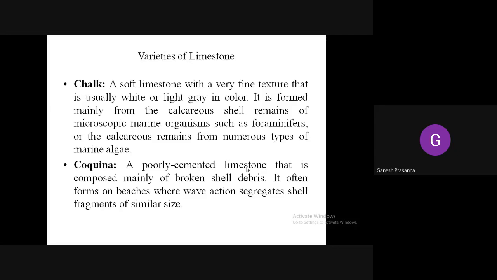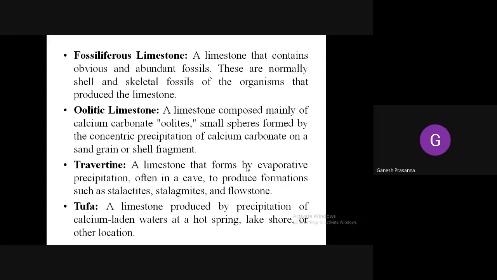Okay, next is coquina. Coquina is a very poorly cemented limestone that is composed mainly of broken shell debris. It often forms on beaches where wave action segregates shell fragments of similar sizes. Next is fossiliferous limestone, which is obviously and abundantly composed of fossils. They may be shell or skeletal fossils of the organisms that produced the limestones.